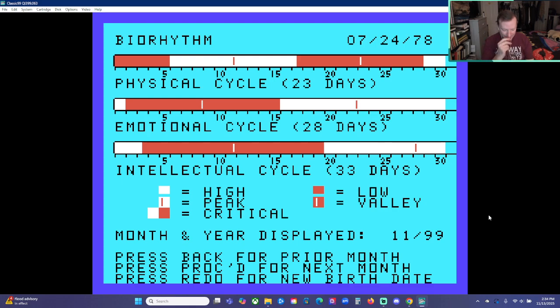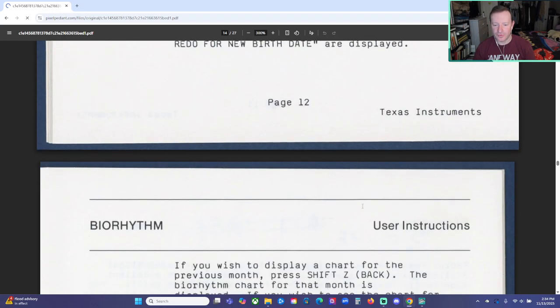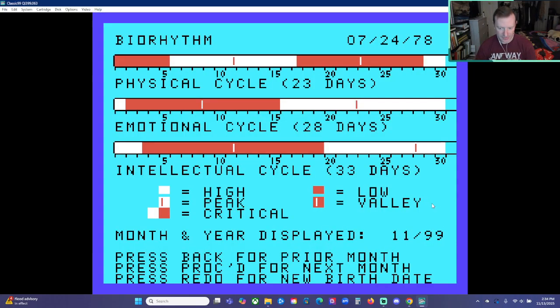All right, so I need the controls again here. Let's say we want to do another month. Where are those controls here? Okay, Shift Z is back. Okay, so Shift Z to go previous month. How about the last month that this is able to calculate? December of 1999. Let's move forward one here. Proceed. Shift V. Let's try Shift V. Okay, didn't like that for some reason. Let's just run it again.